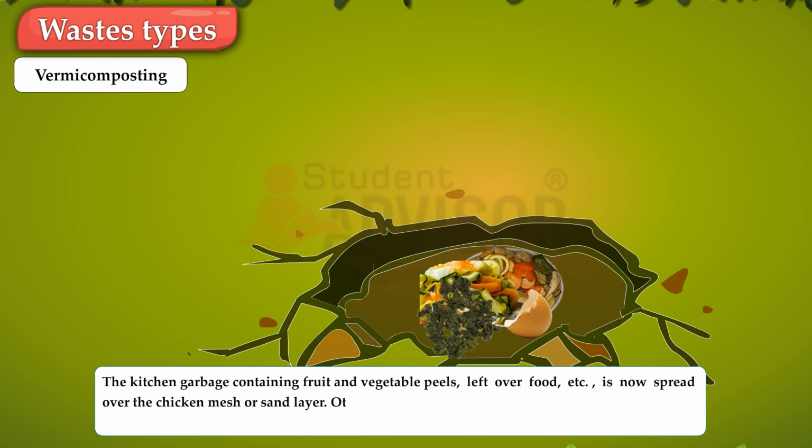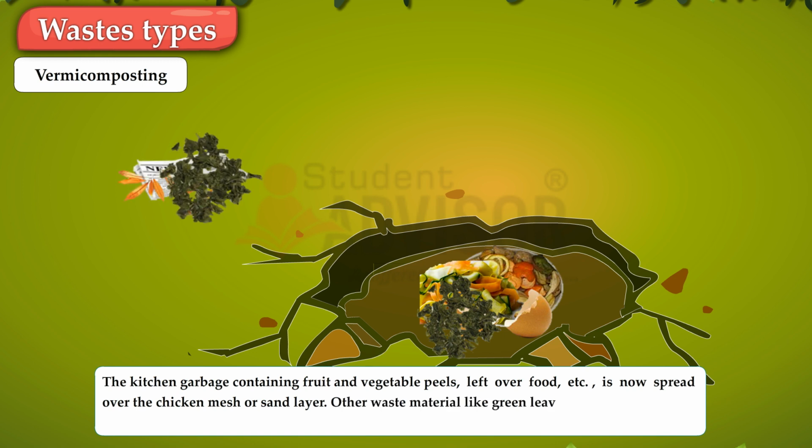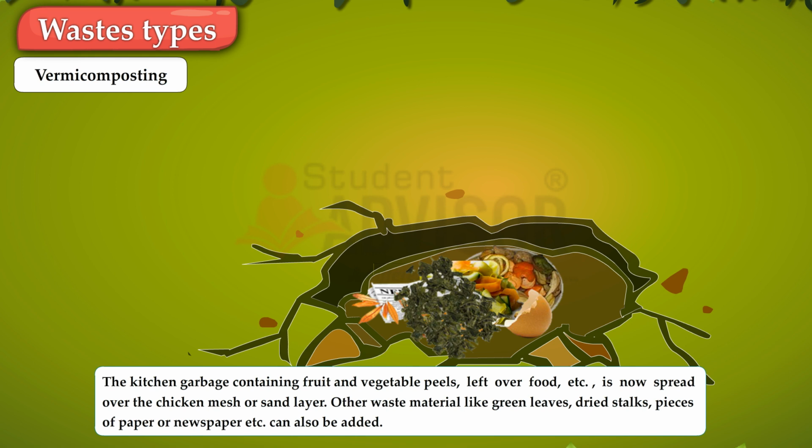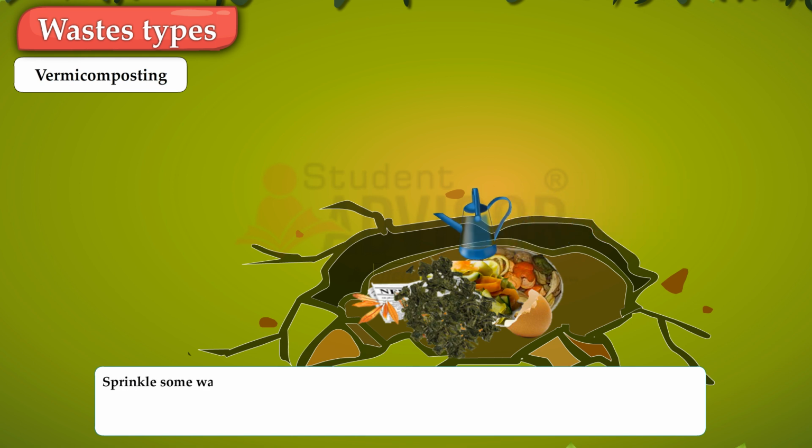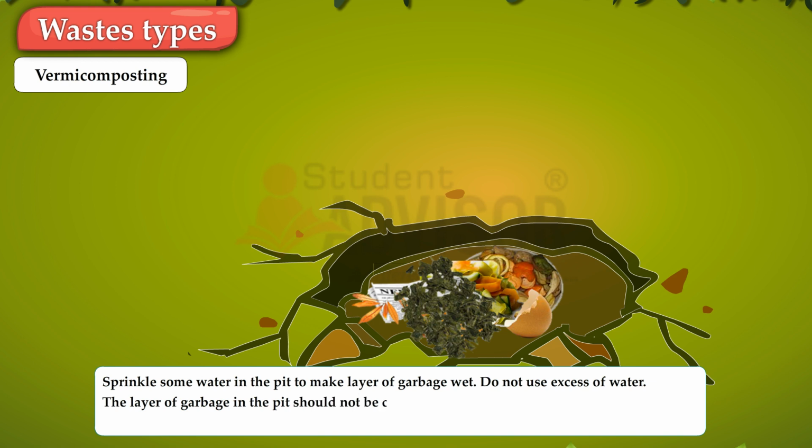Other waste material like green leaves, dried stalks, pieces of paper or newspaper, etc. can also be added. Sprinkle some water in the pit to make the layer of garbage wet. Do not use excess water. The layer of garbage in the pit should not be compressed. It should be kept loose so that it has sufficient air and moisture.